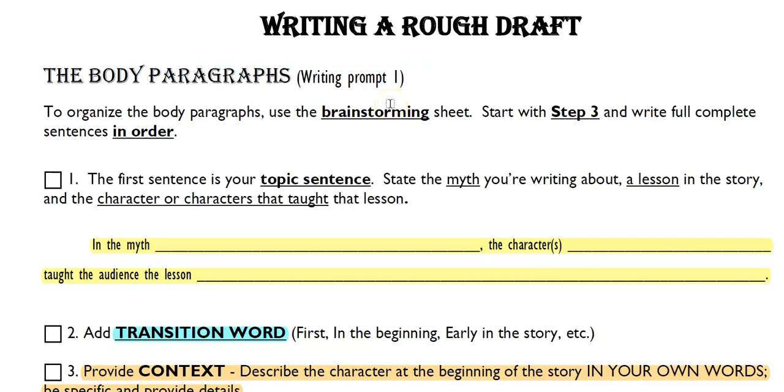Okay, so this is our second lesson for this essay, and it's going to take you through how to turn your brainstorming sheet, your organizer, into a paragraph using this checklist. So this checklist matches up with the writing prompt, and it walks you through all the steps. So the first step is our topic sentence, and we're going to use the first part of our brainstorming sheet in order to write our topic sentence.